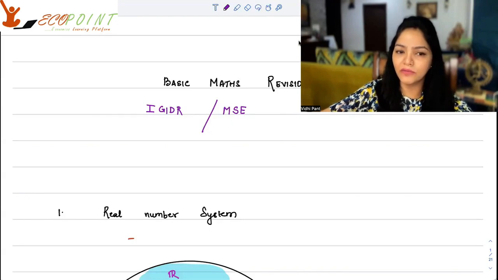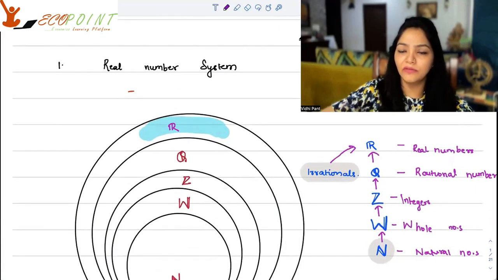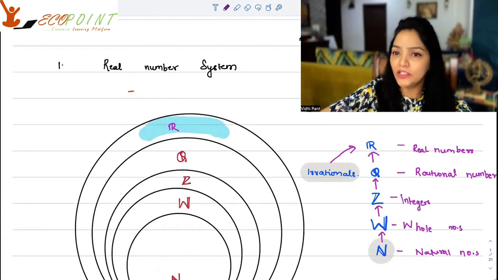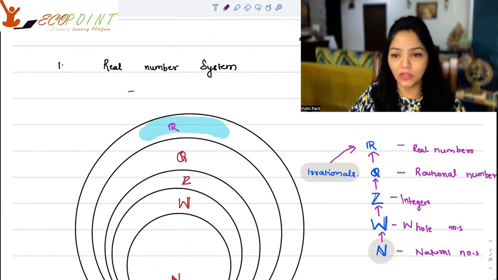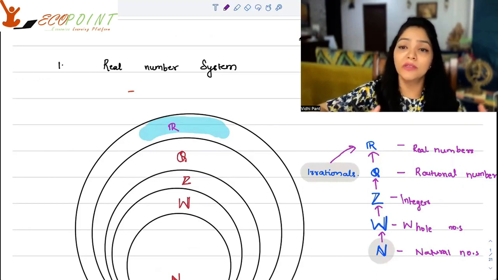I'm starting off simply with the real number system, and we will keep on increasing the intensity of this revision. This is part one of the revision. Let's start. So real number system, you need to understand what kind of numbers we have. In general, at your level, we are working with the real numbers. Now, real numbers could be divided into integers, whole numbers, natural numbers, and rationals.